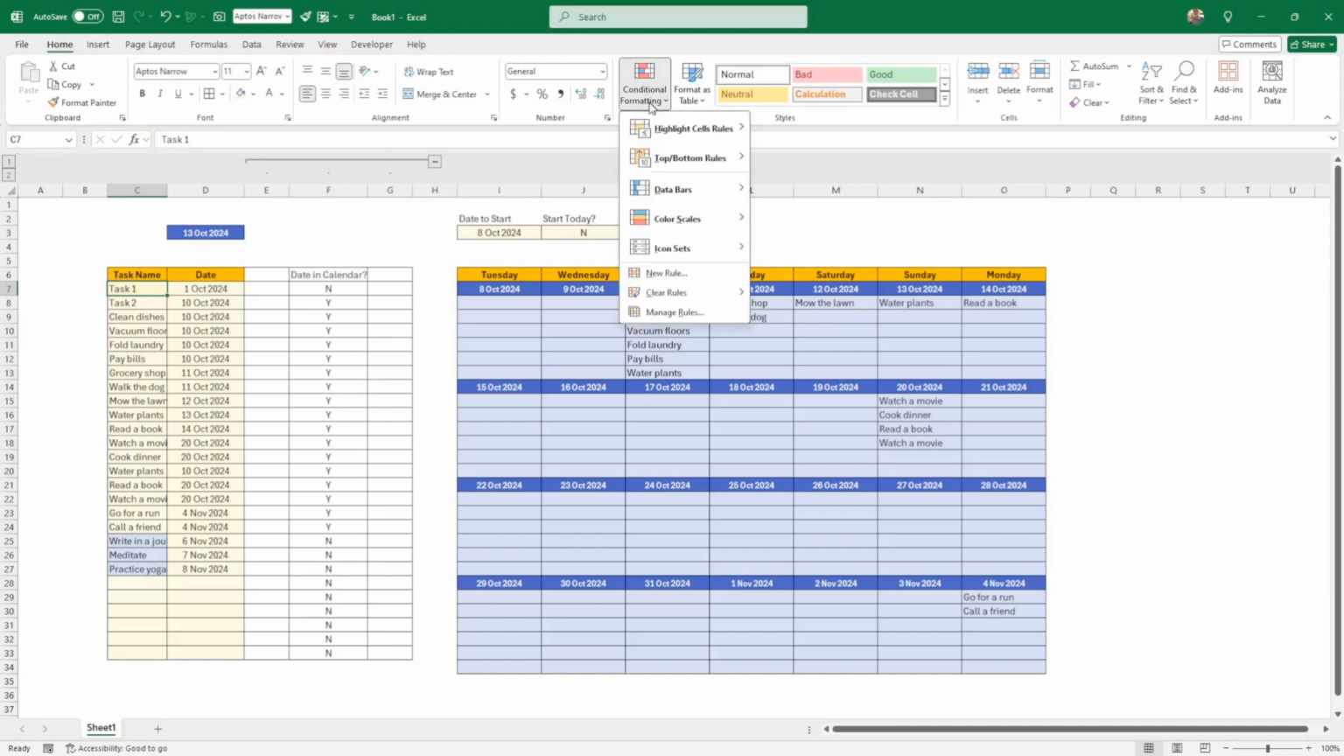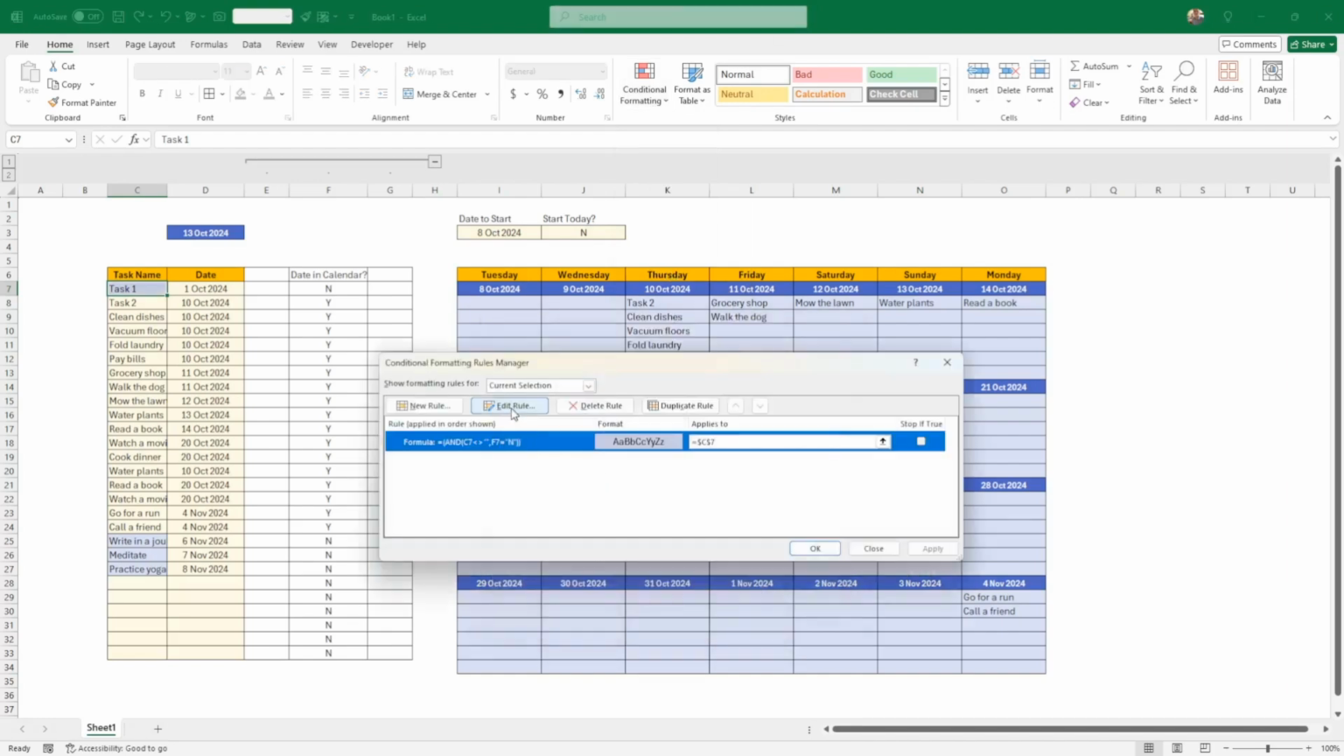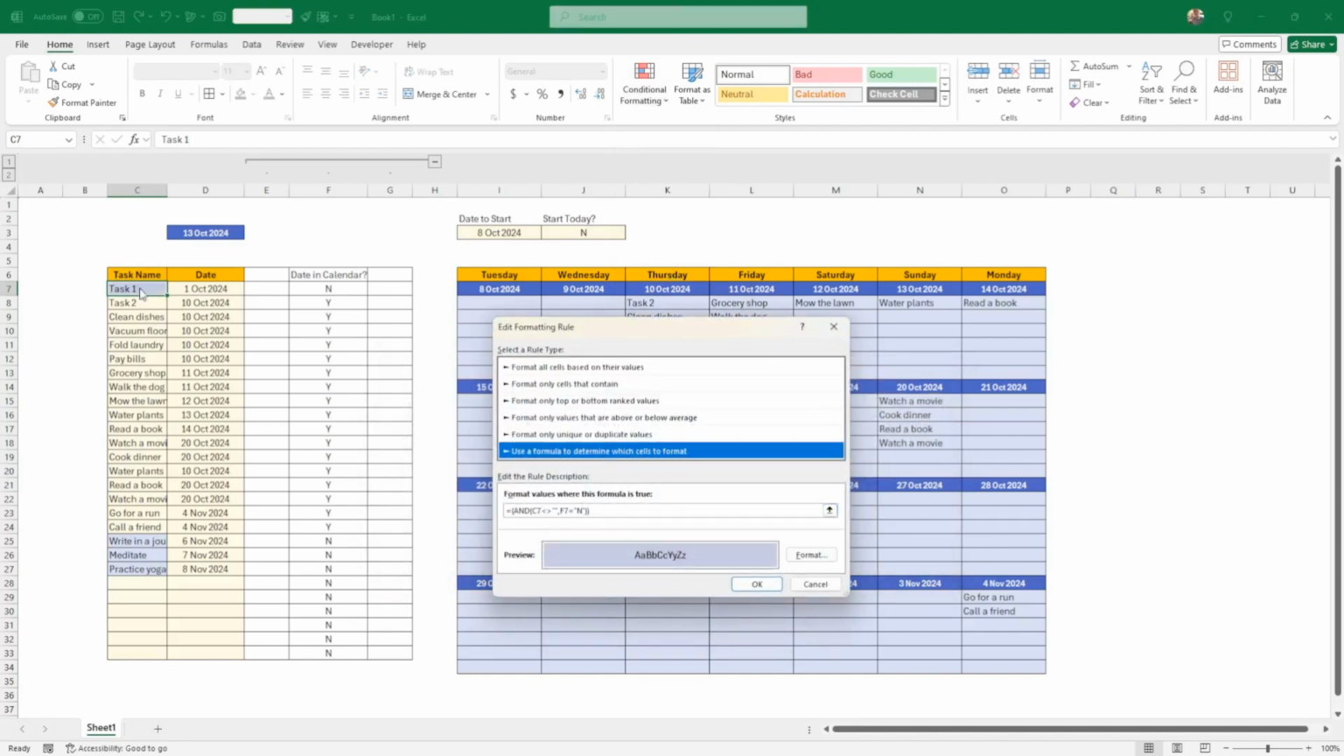I'm going under conditional formatting now, and I'm going to create a new rule. So here this is a condition: if it's not blank, and if there's an n, then this is showing me as blue. Okay.